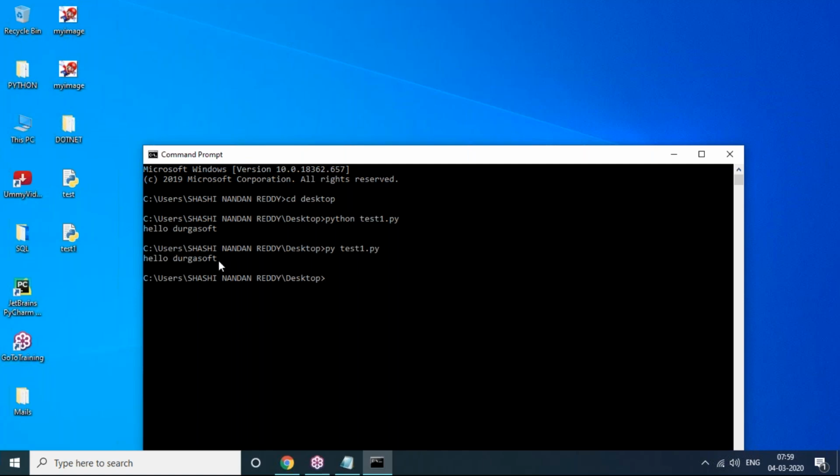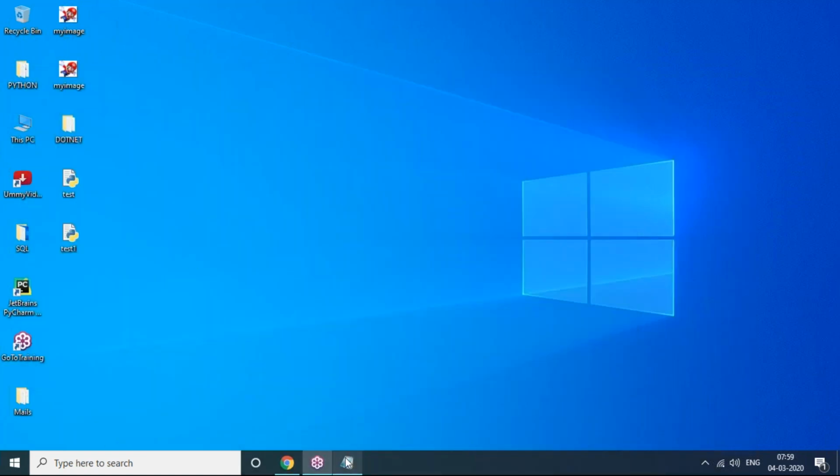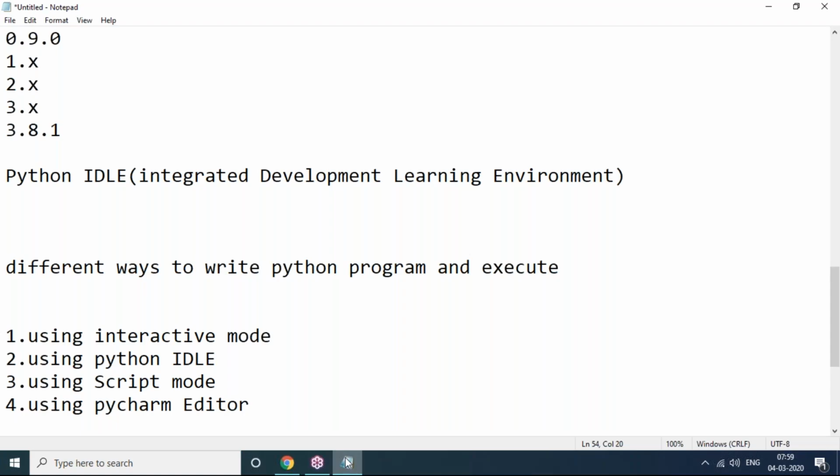So you can see this "Hello Durga" is coming like this. This is what executing code in command prompt looks like. So write the code in Notepad and execute the code in command prompt. Write the code in Notepad and execute the code in IDLE. Or else write the code in script mode, that is interactive mode.